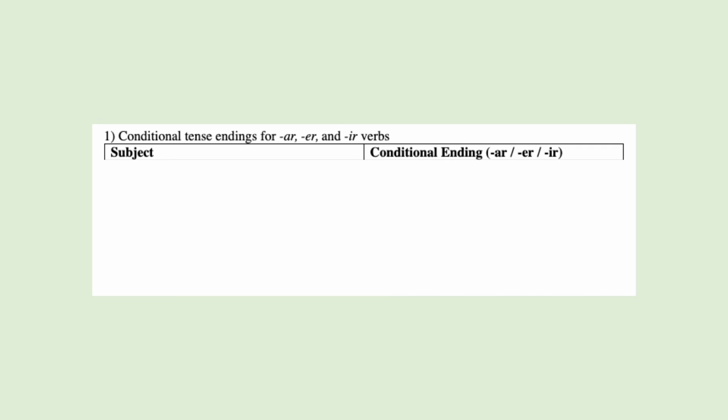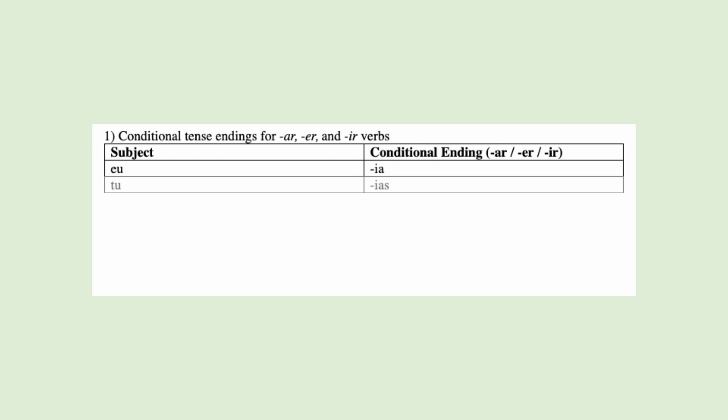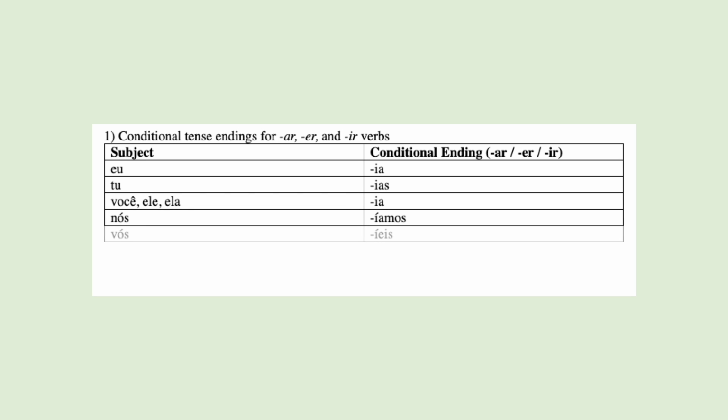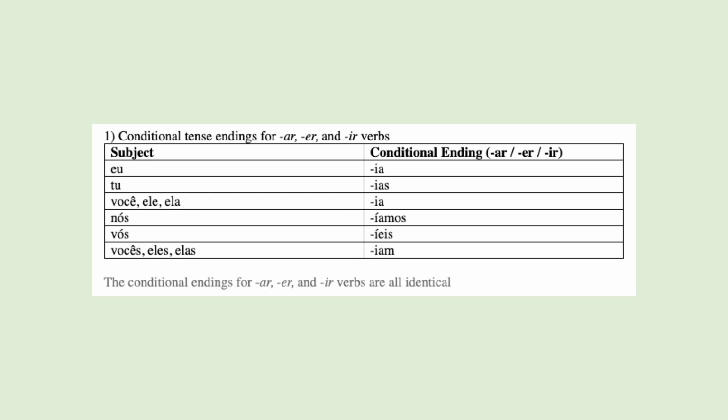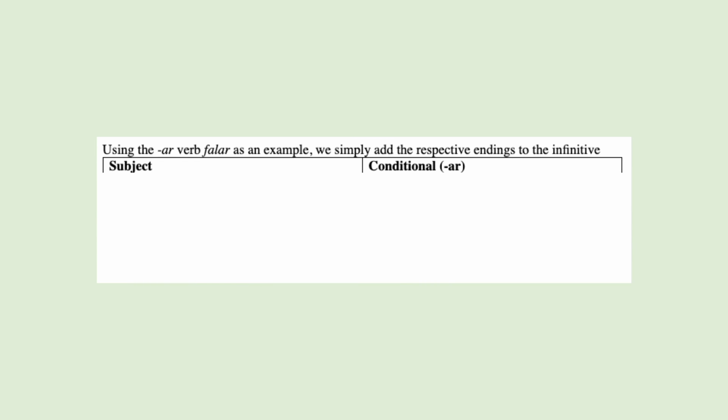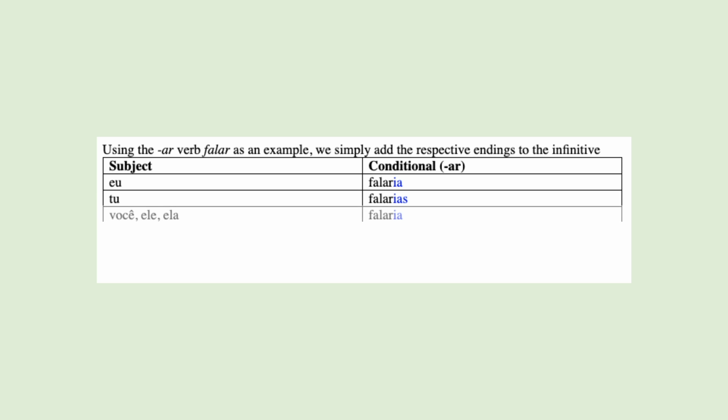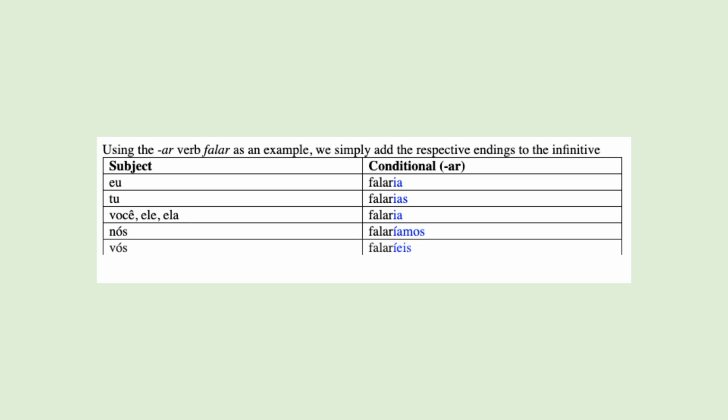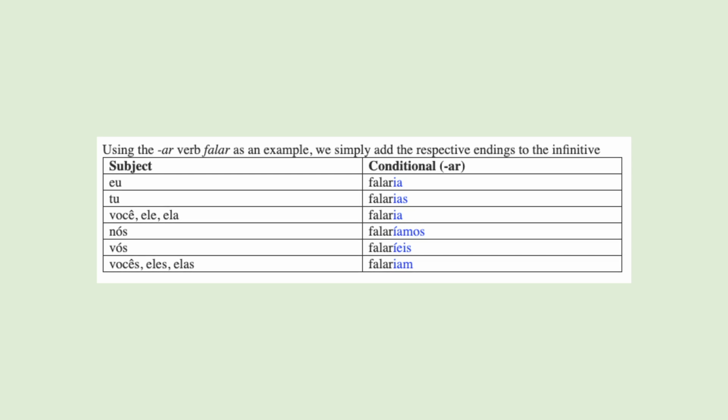All three verb groups share one common set of conditional endings: ia, ias, ia, íamos, íeis, iam. For the verb falar, we simply attach the conditional endings to the end of the infinitive form of the verb. Falaria, falarias, falaria, falaríamos, falaríeis, falariam.